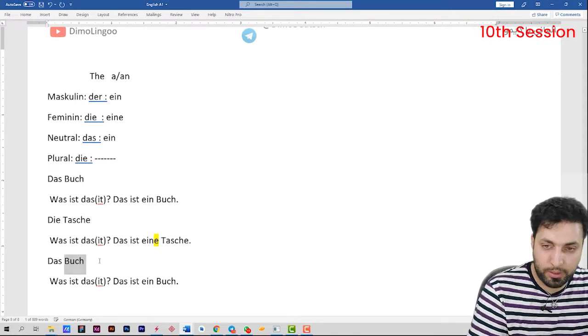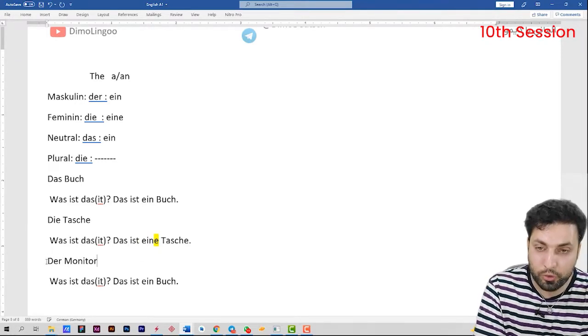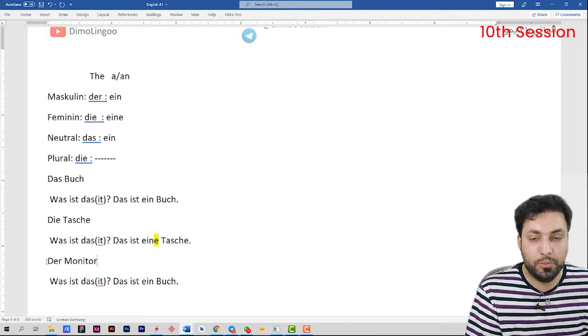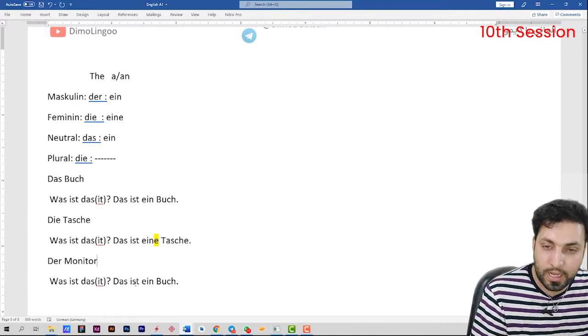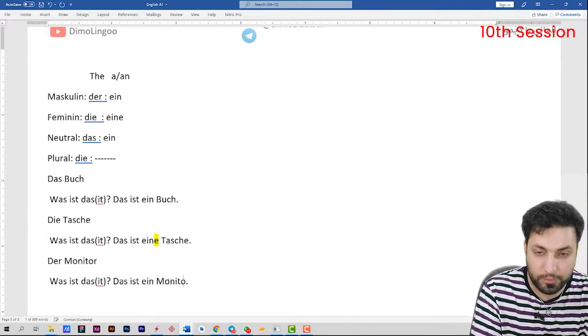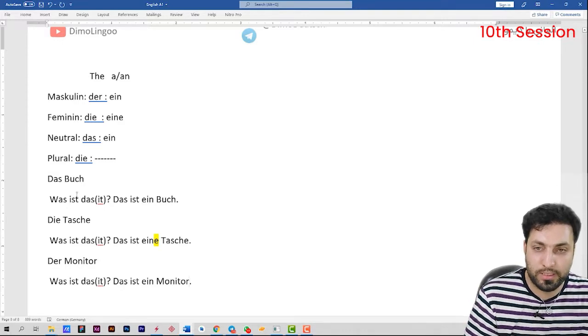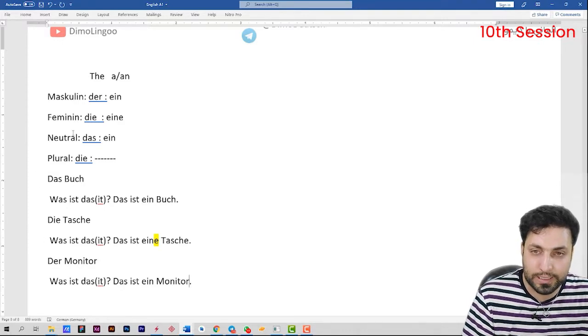Then, for example, I will write der Monitor. Monitor means the monitor. Okay, I will say, was ist das? Then I say, das ist ein Monitor. Warum ein? Because Monitor is der. So when we have das and der, then we should use ein.